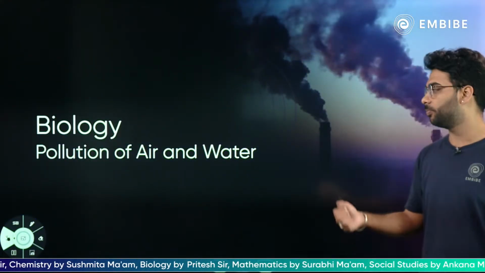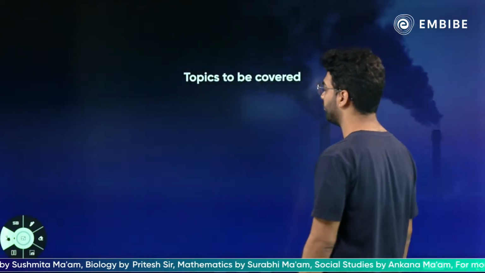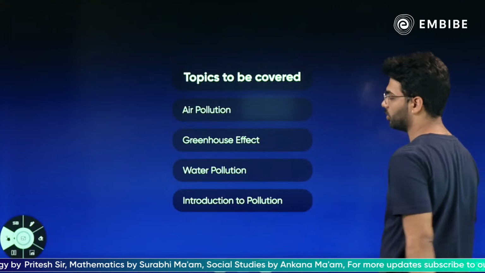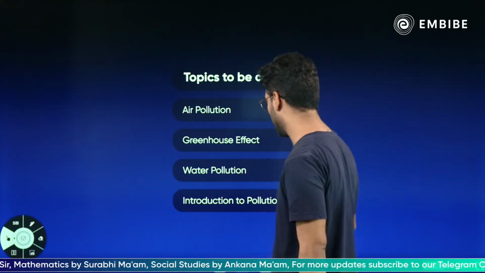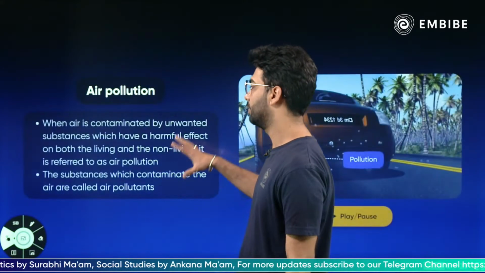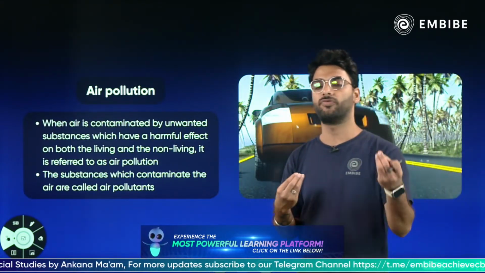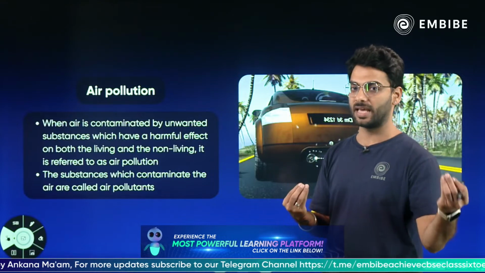So we are talking about your grade 8 chapter Pollution of Air and Water, in which today we'll be covering air pollution, greenhouse effect, water pollution and introduction to pollution. Now what do you mean by air pollution? Basically, contamination of air with any harmful substances is called air pollution.